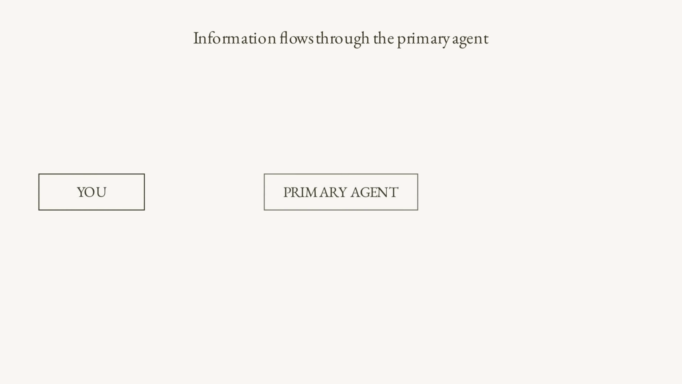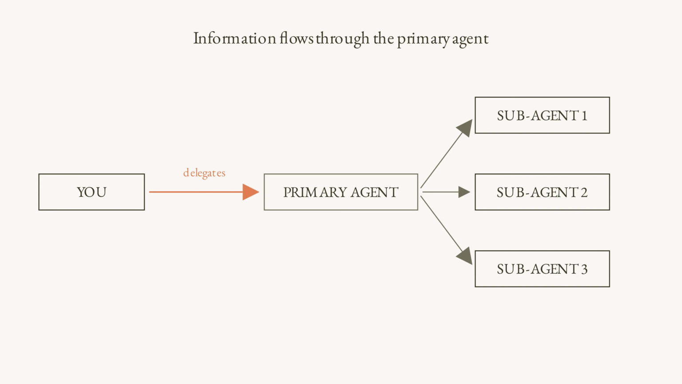Here's the actual flow. You talk to the primary agent. The primary agent talks to sub-agents. Sub-agents report back to the primary agent, not to you. The primary agent synthesizes and reports to you. Most engineers miss the direction of that second arrow, and it changes everything about how you write sub-agent system prompts.